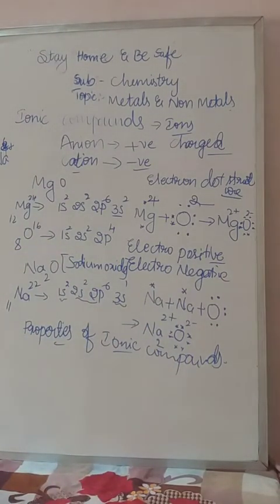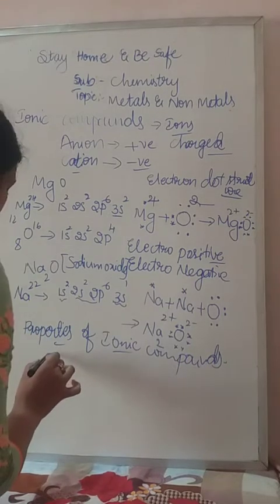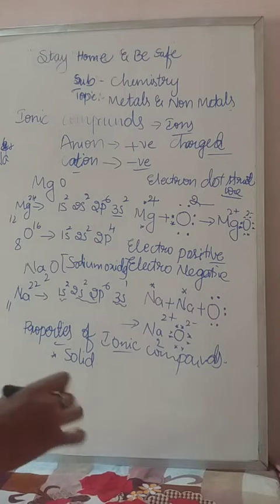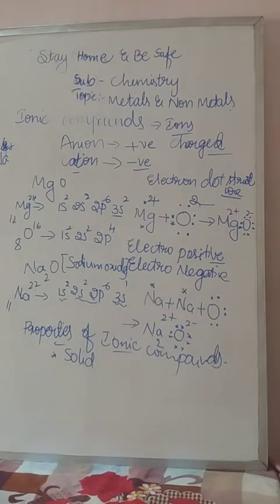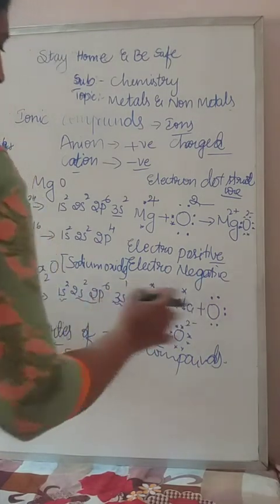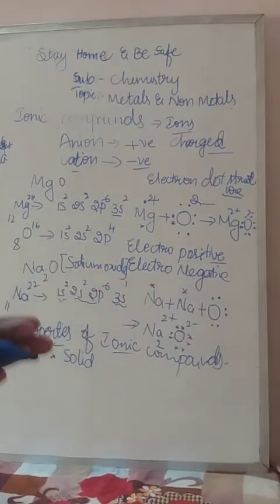The first one is that they are solid in nature. Why are ionic compounds solid? Because of the strong force of attraction. Strong force of attraction means between ions there is a strong bond.